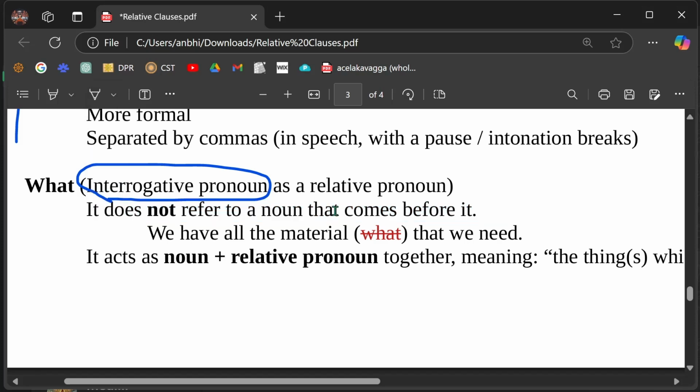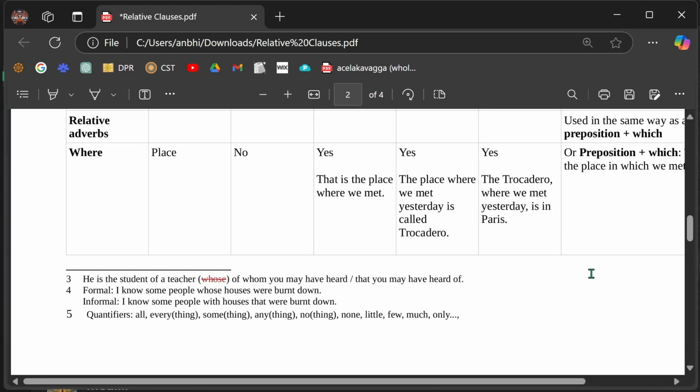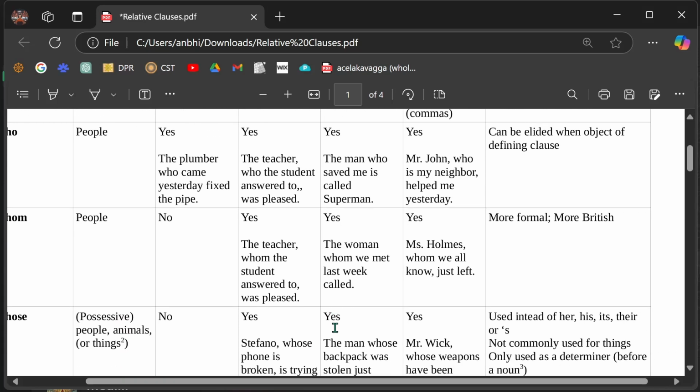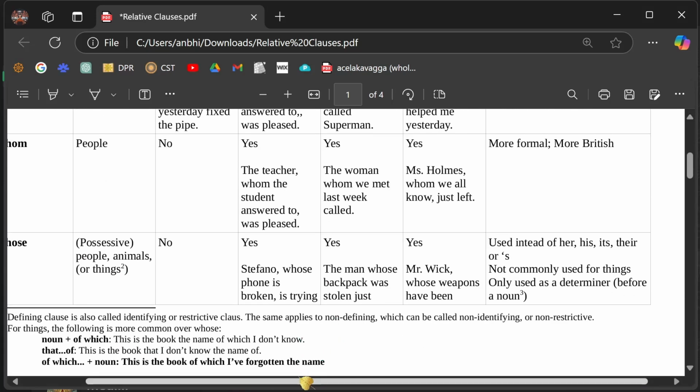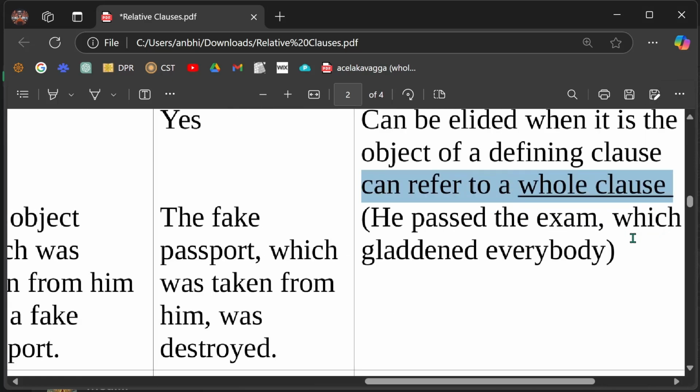Remember a previous case a little bit like this? Remember when we discussed "which"? I think it was "which". Here, "which" can refer to a whole clause. Look at this sentence. "Which", not referring to a previous noun.